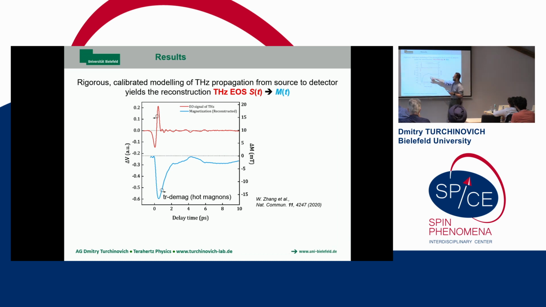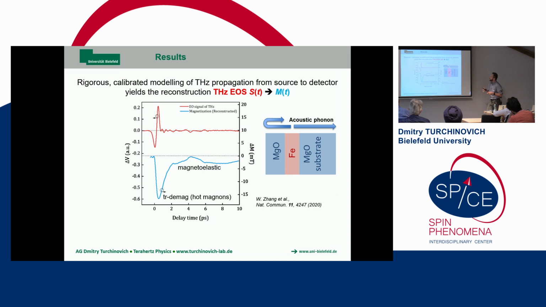And now we also have this thing. If you're into Terahertz pulses, then you will realize that this feature is encoded by this wiggle in the electro-optic signal. And it's not noise, it's a real thing. The noise is this. So the rest is a real thing. This is a magnetoelastic contribution to transient demagnetization of your sample.